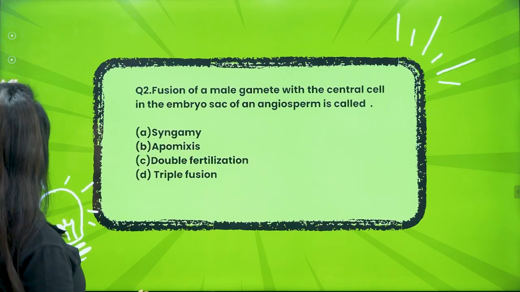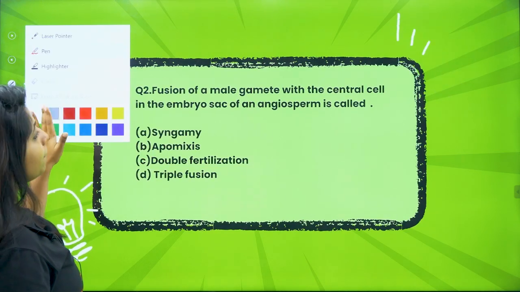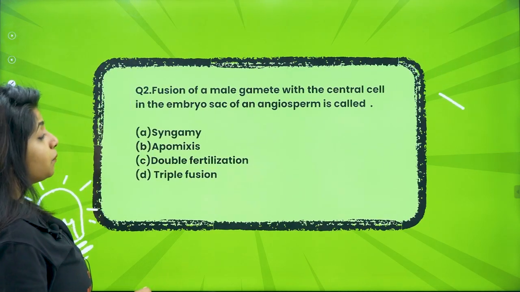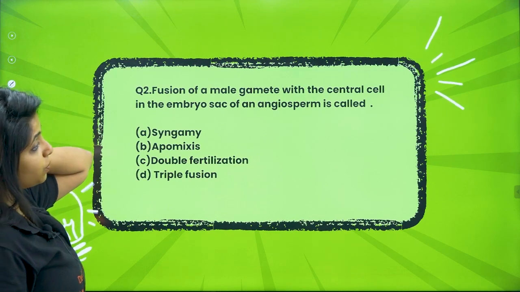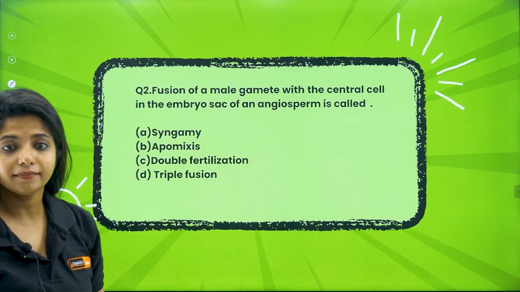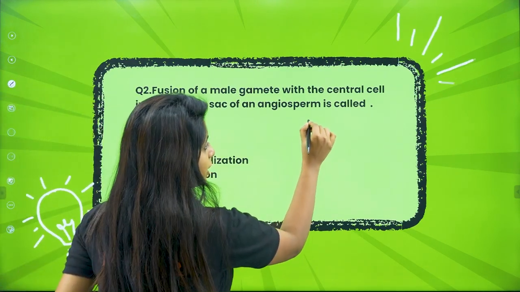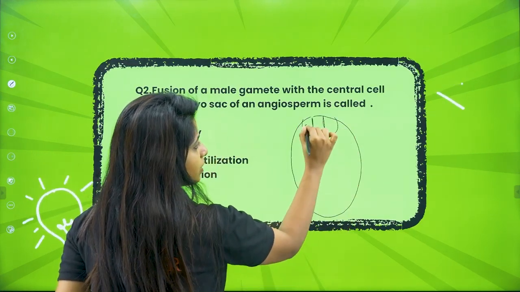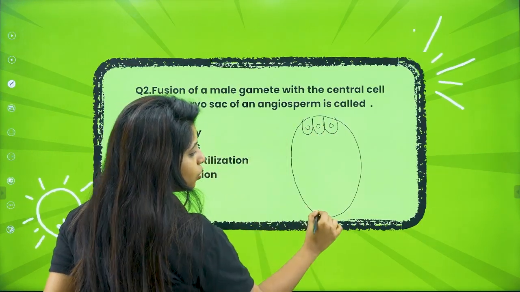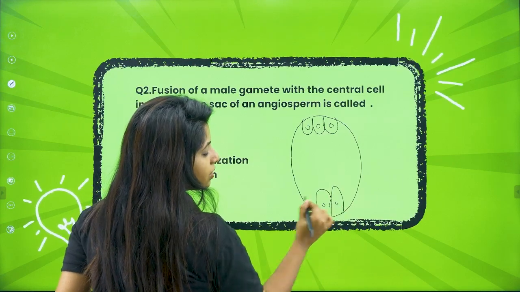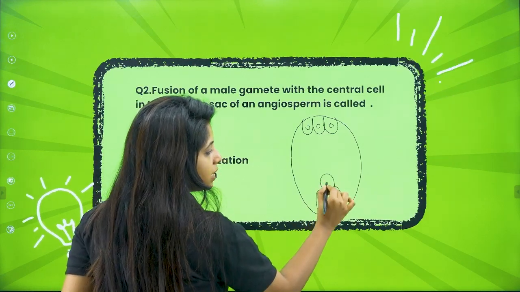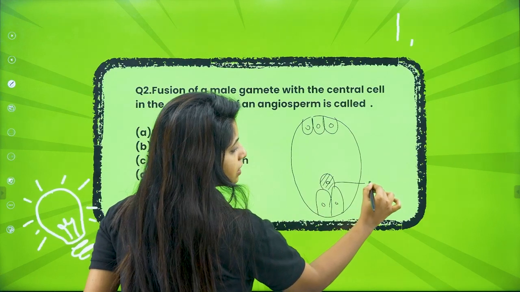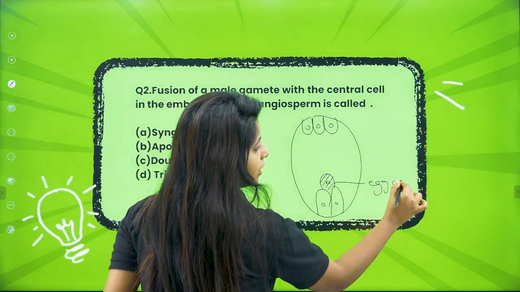Now, the next question: fusion of a male gamete with the central cell in the embryo sac of an angiosperm is called as. What do you call that? If you see the embryo sac structure, you have 3 cells at the top, known as antipodal cells. You have 2 cells over here, known as synergids. And you have 1 cell over here, which is the egg cell, the female gamete.